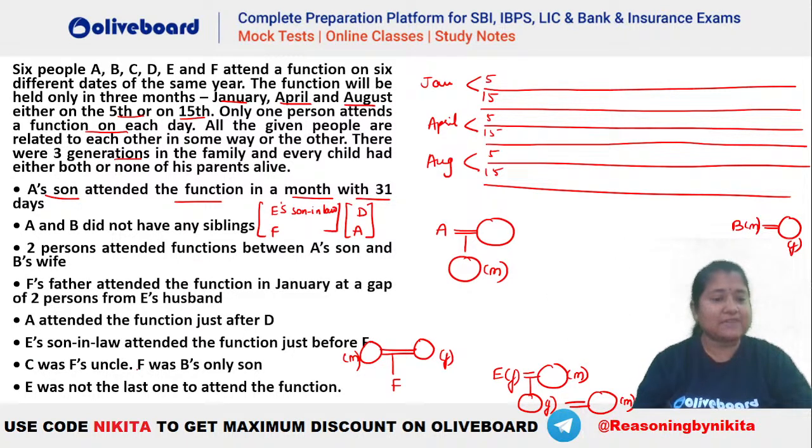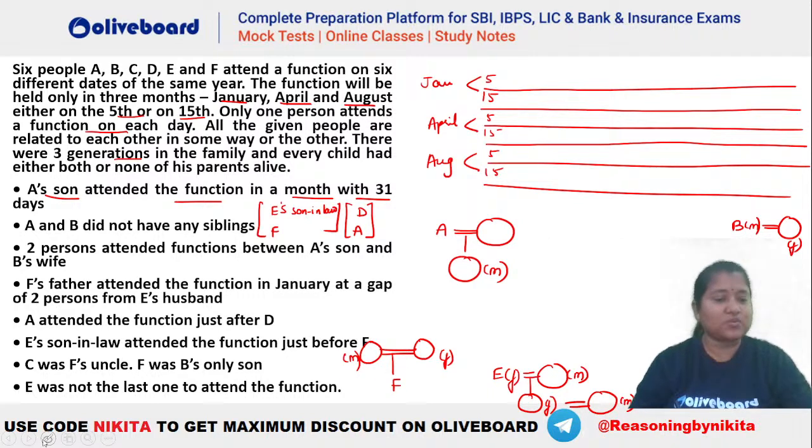Okay. Then C was F's uncle. So C has to be the uncle of F. Now we do not know whether maternal uncle or paternal uncle. We will see, right? But C has to be the uncle of F. That means a parent's sibling. Now F was B's only son. So you can see F is B's only son.